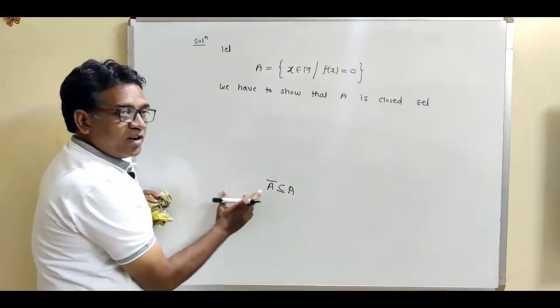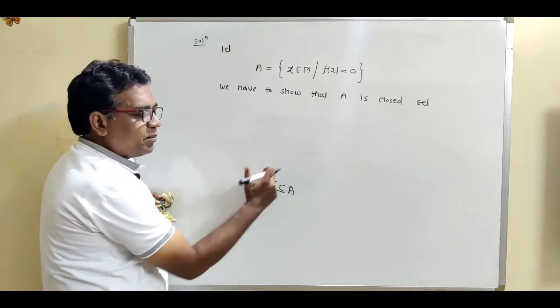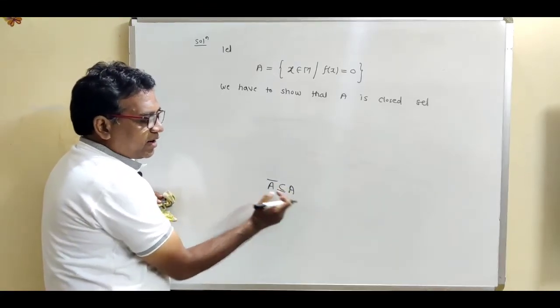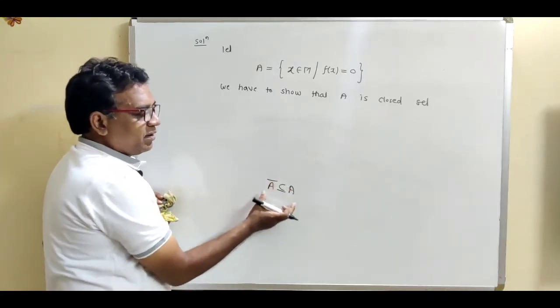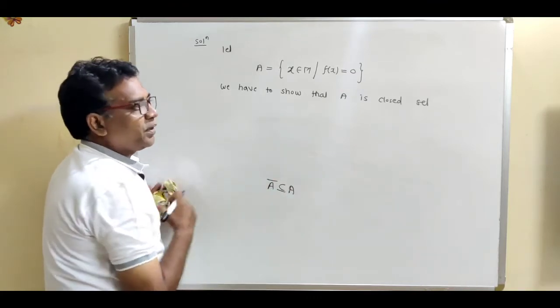We want to show this statement: A contains all its limit points. If A contains all its limit points, then we can say that A is said to be a closed set.